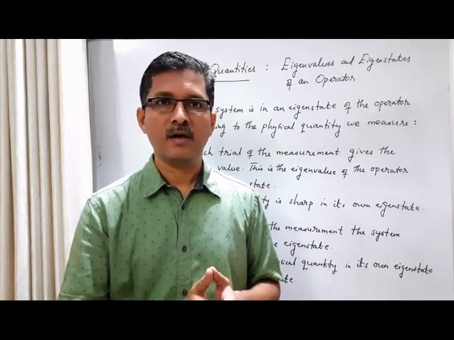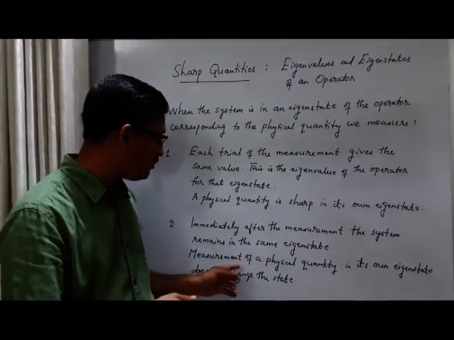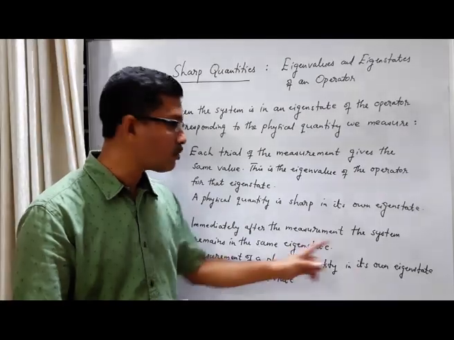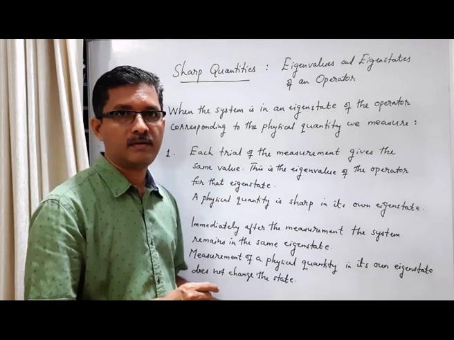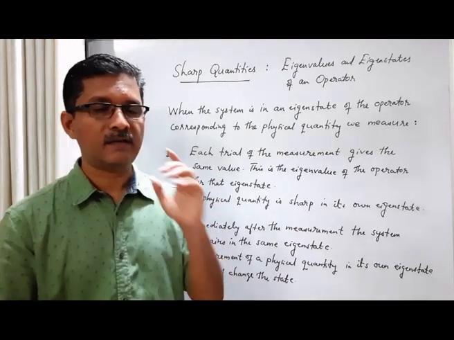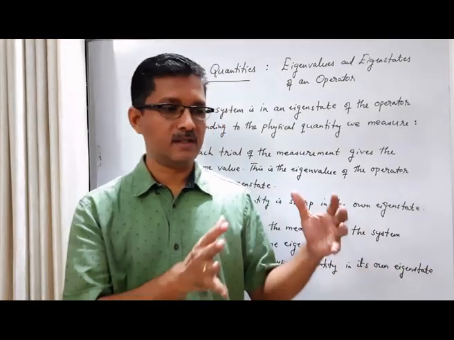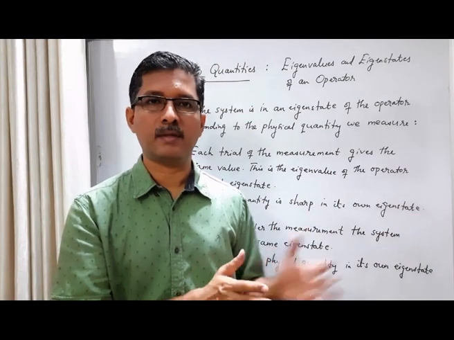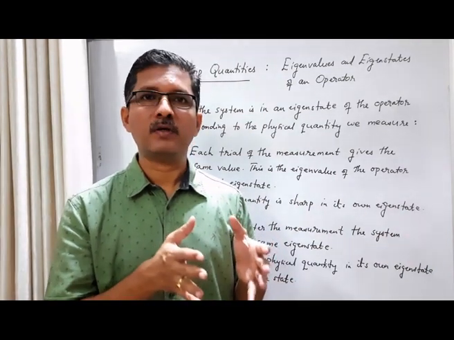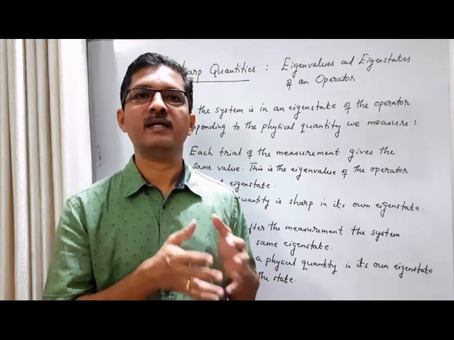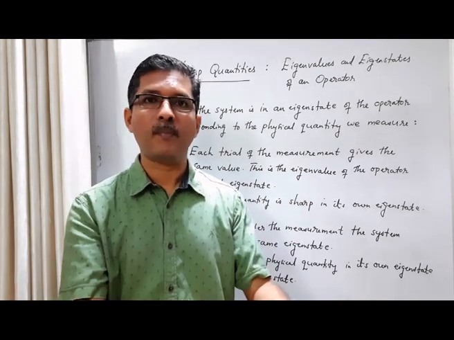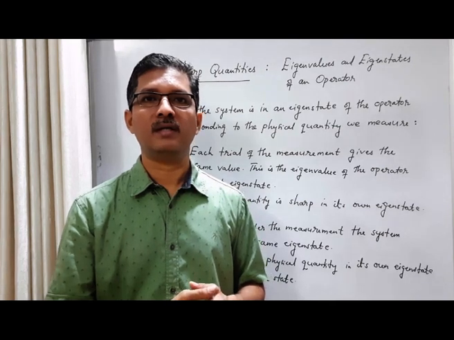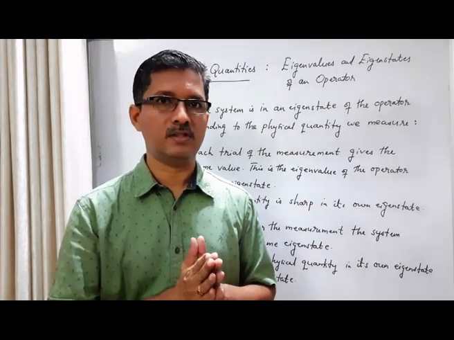In other words, the measurement of a physical quantity in its own eigenstate does not change the state. Generally we say that when we measure a physical quantity in state A, the state A changes to state B. But if our state is the eigenstate of the operator corresponding to this physical quantity, that state does not change.